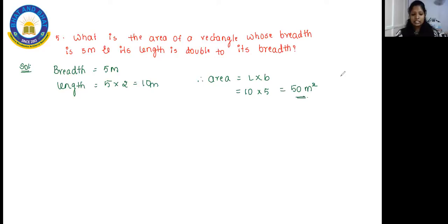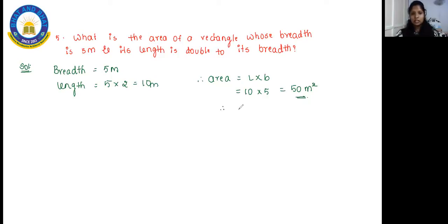They are asking for the answer in centimeter. When they ask in centimeter, you can convert by multiplying by 10,000. If they are not asking, you can leave it as it is. But for this question, the options are in centimeter, so I'm converting it.